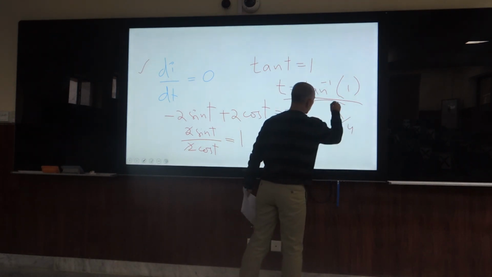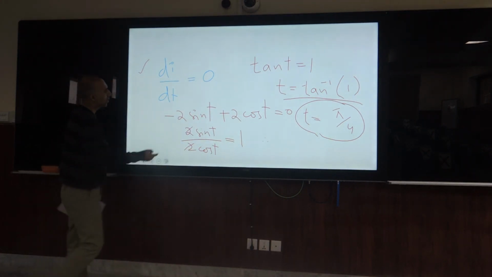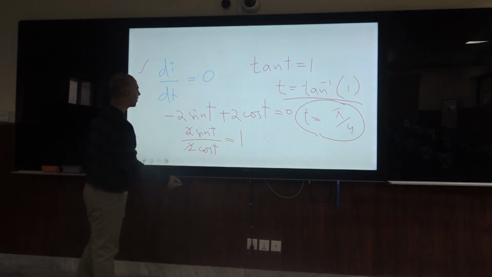This is the value of time in numeric terms, the pi over 4.